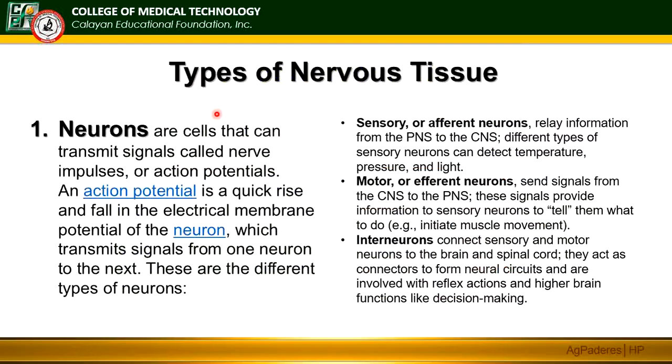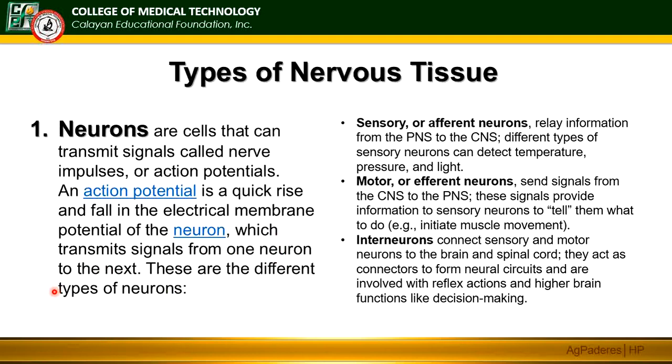Types of nervous tissue. First, neurons. These are cells that can transmit signals called nerve impulses or action potentials. The action potential is a quick rise and fall in the electrical membrane potential of the neuron. So, ito nga yung signal from one neuron to the next.